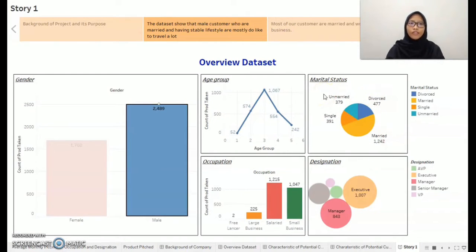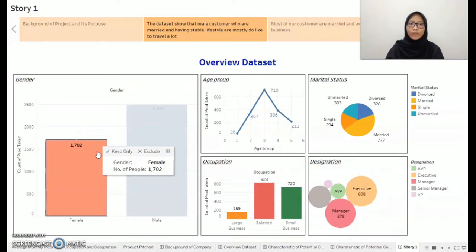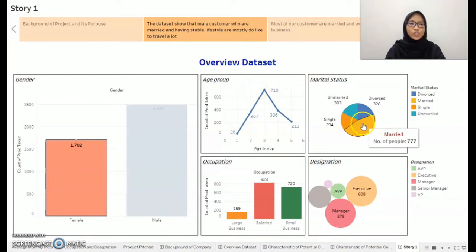And then, for our observation on their job, we find that most of our main customers work in salary fields such as executive, manager, and senior manager, and we know that they are working as a salaried person. However, if we look at female customers, most of them are also in 31 to 40 years old, which is in the third age group, and are also married and have the same salary job as the male customers, which is working as executive, manager, and senior manager.